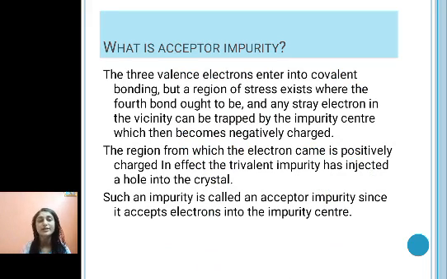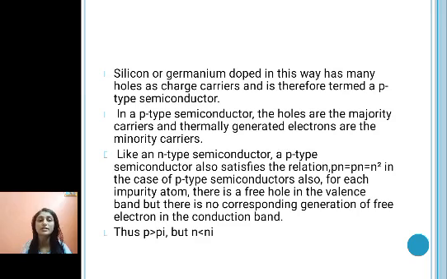So what is acceptor impurity? The 3 valence electrons enter into covalent bonding, but a region of stress exists where the 4th bond ought to be, and any stray electron in the vicinity can be trapped by the impurity center, which then becomes negatively charged. The region from which the electron came is positively charged. In effect, the trivalent impurity has injected a hole into the crystal. Such an impurity is called an acceptor impurity because it is accepting electrons, right? So silicon or germanium doped in this way has many holes as charge carriers, and therefore it is termed p-type semiconductor. Again, here the product pn equals pi ni, that will remain constant.